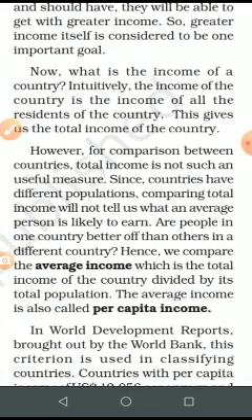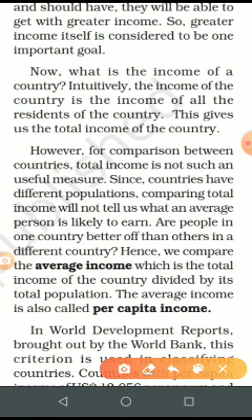Then, in the comparison between countries, total income is not the only measure. Please underline this: what an average person is likely to earn. A rich person, like Mukesh Ambani, might have an income very different from a person working in a bank, say a bank manager. So average income and per capita income.